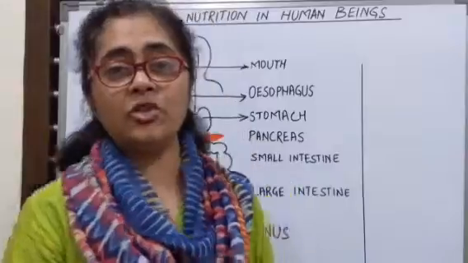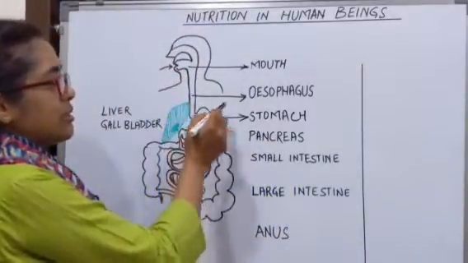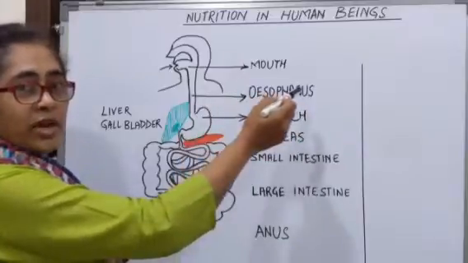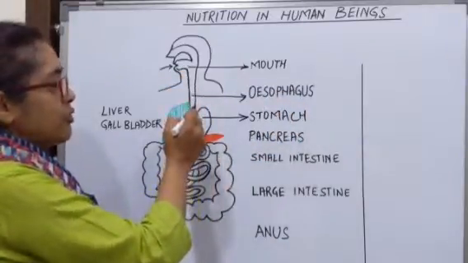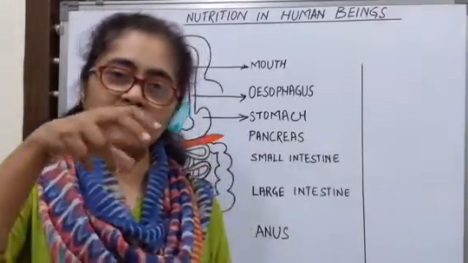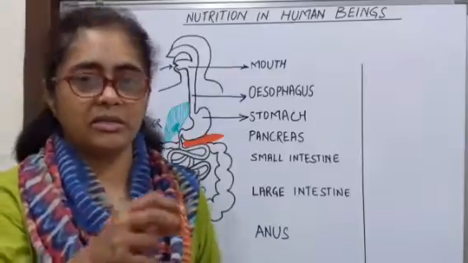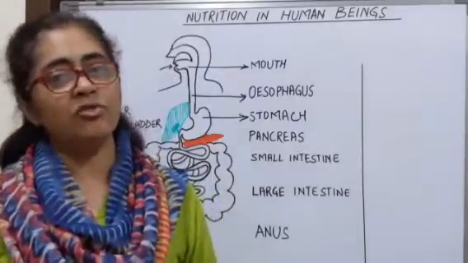Now this food needs to come down into the stomach. The food slowly moves down into the stomach through a structure called the esophagus. The lining of the esophagus contains a typical muscle which is responsible for carrying out rhythmic contractions which push the food into the stomach. This is called peristaltic movements.